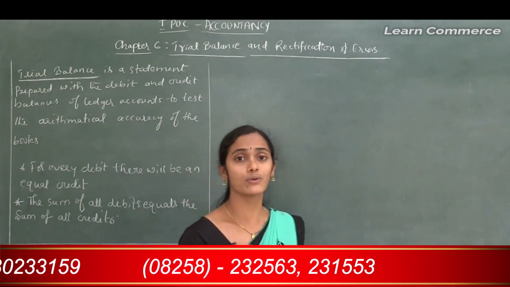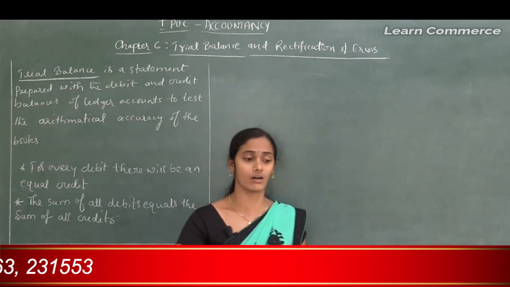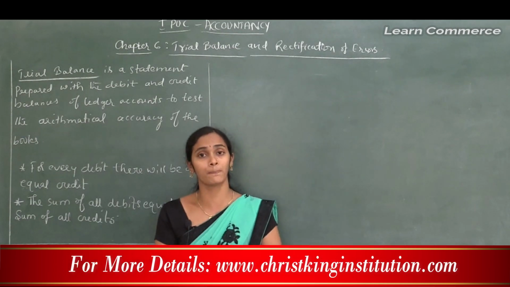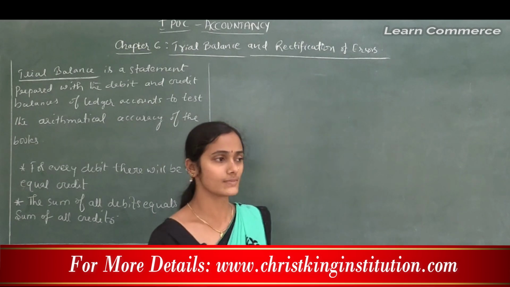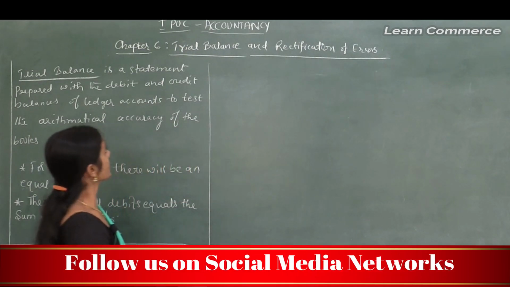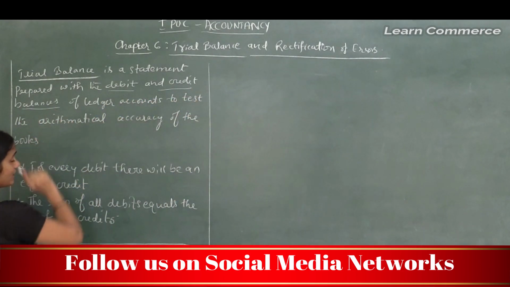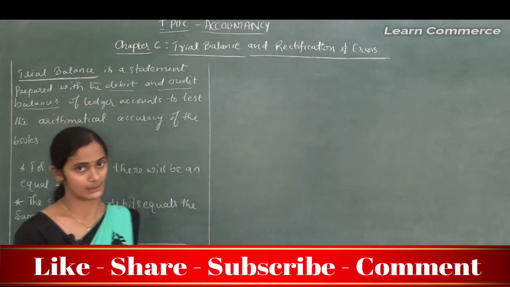We already studied how we can post the journal entries to the individual accounts. We already discussed that in the previous chapter. So based on the debit and credit balances of the ledger accounts, we can prepare the trial balance.